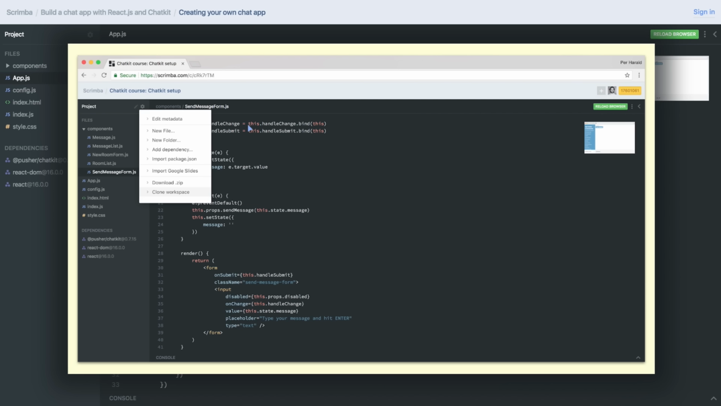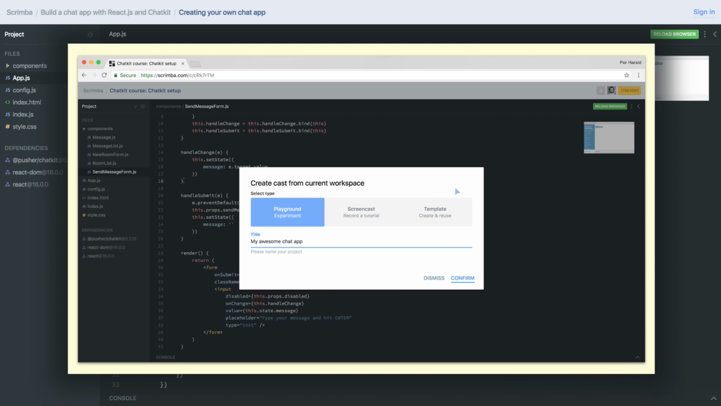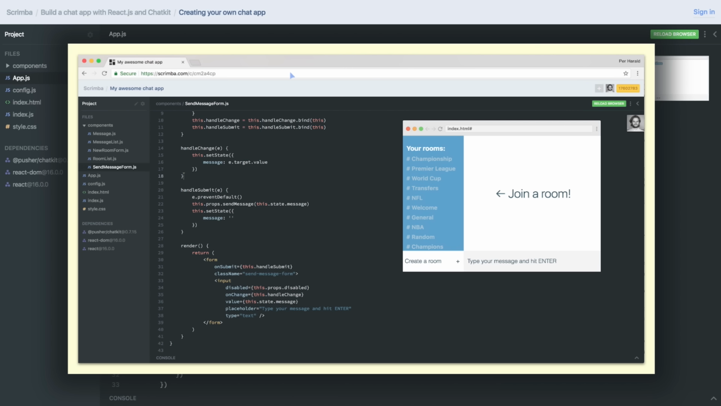So the first thing you want to do is click the settings icon here at the top of the left sidebar. That'll open up this menu, and click on Clone Workspace. That'll open up a modal. I want you to select a playground, then give it a title and hit the confirm button. And then you'll be taken to your very own Scrimba playground.